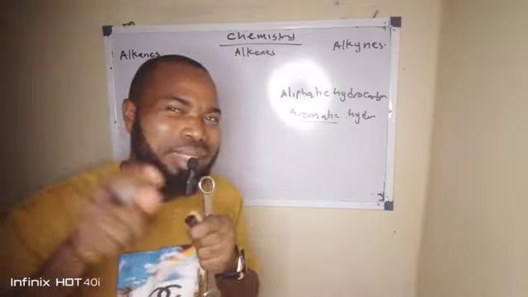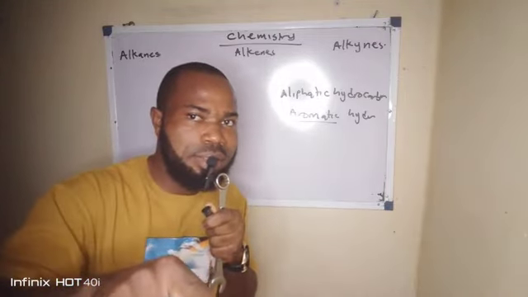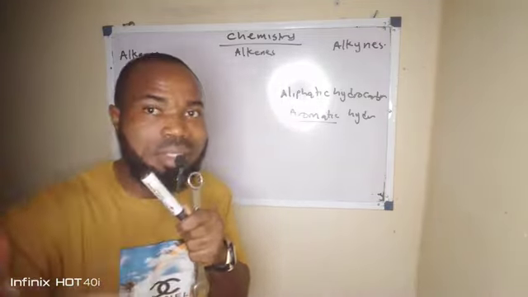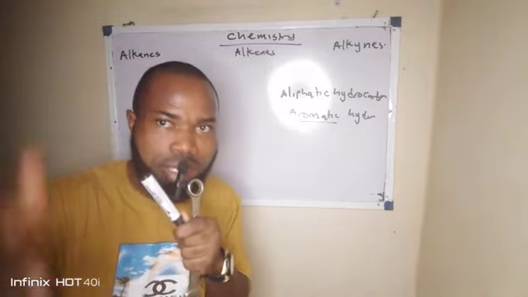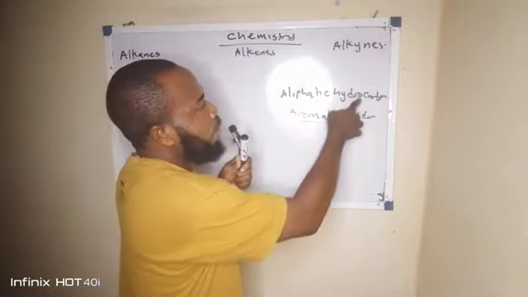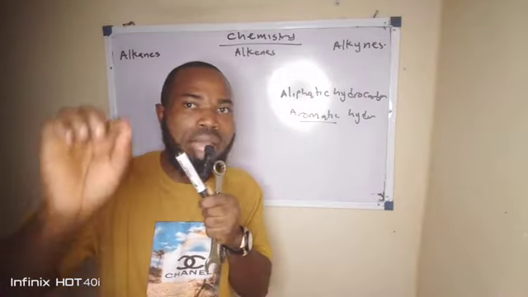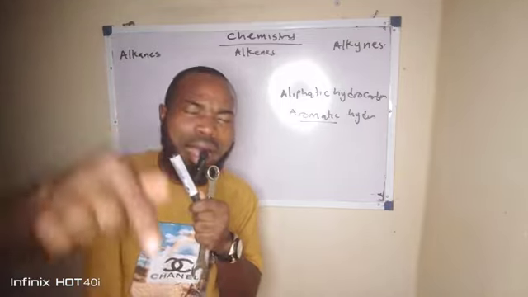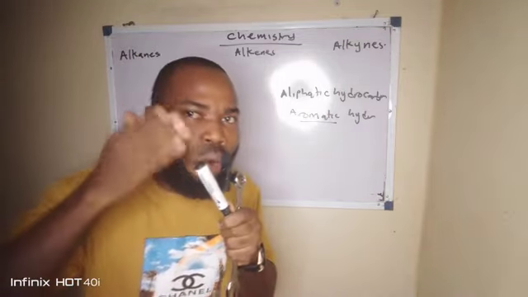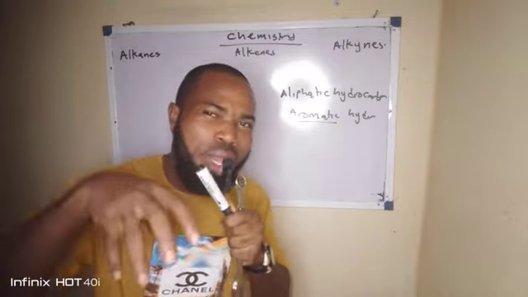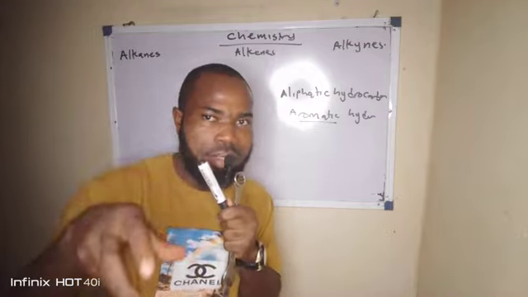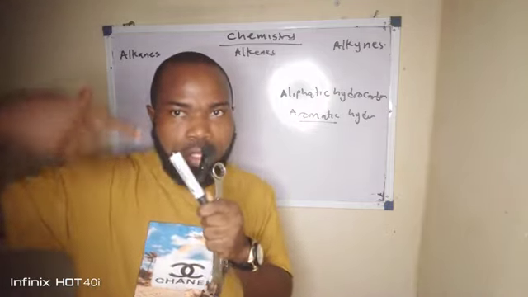When they talk about benzenes, those are compounds that have benzene. Those that do not have benzene, whether straight chain or branched chain, are called aliphatic hydrocarbons. So we get the alkanes, the alkenes, and the alkynes. If you want to really know organic chemistry, first you must know the difference amongst these. From there your knowledge will increase.